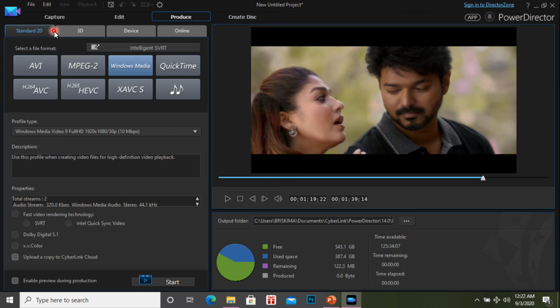Here it's called produce, and some other software call it export. Maybe our next software will show export. Another option is create disc. It automatically stores the data on a CD. Nowadays we are not using CD drives, so it's not required. So just produce. And the first one is capture.